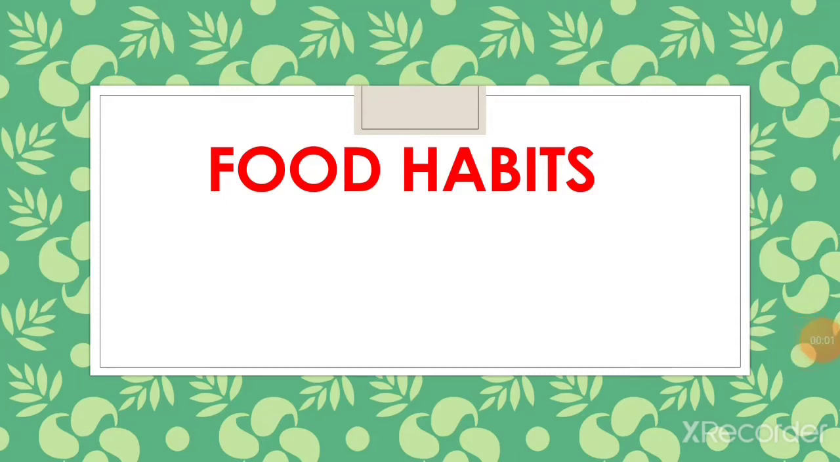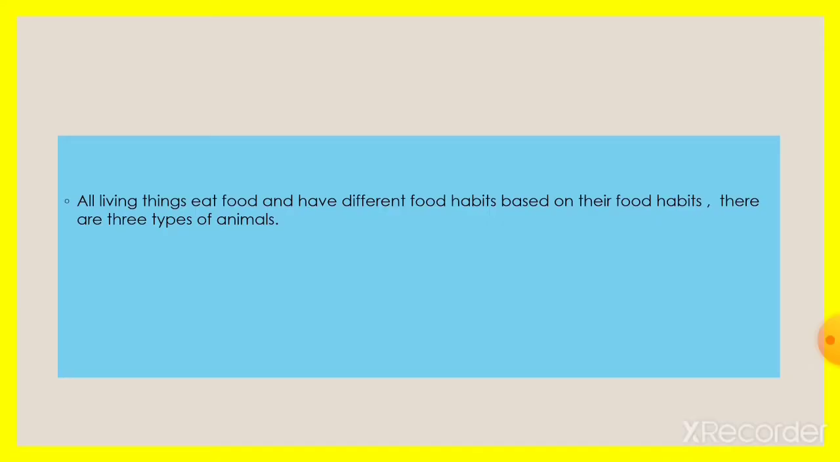Hello kids, today we are going to start unit 3 of EVS. In this unit we are going to read about the food habits of different animals. All living beings need food to be alive and to get energy. So all living things eat food and have different food habits, means they are eating different types of food. Based on their food habits there are three types of animals.